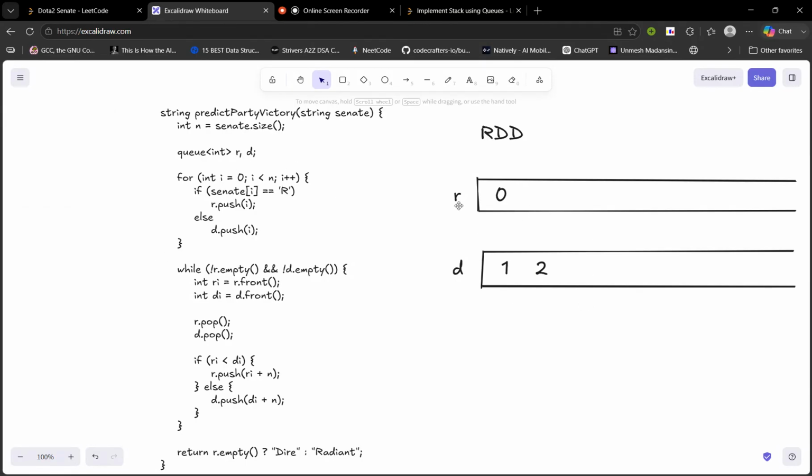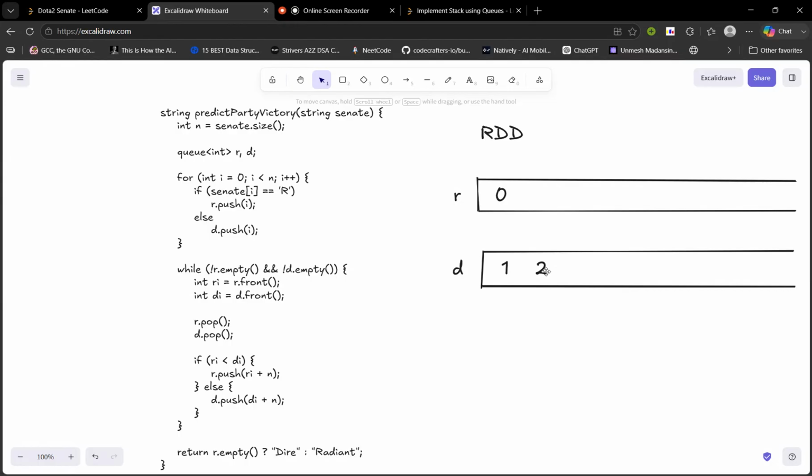Now once we have constructed this R and D queue, how will we process them? While both of them are not empty. Why? Both should be not empty, because once one becomes empty, that means all the candidates of that queue are finished, all are banned from practicing their right.